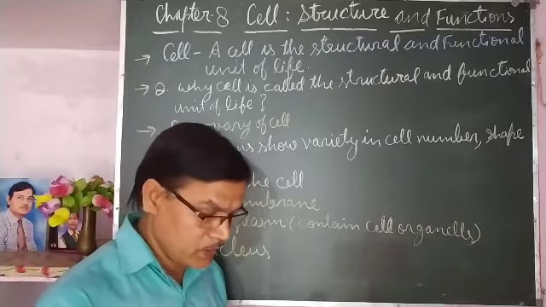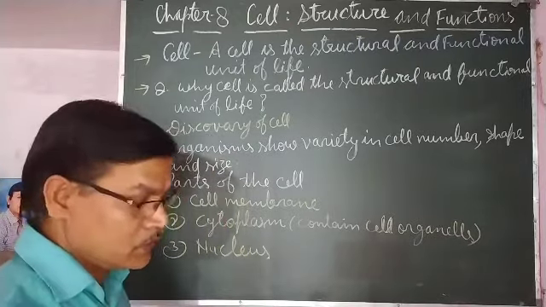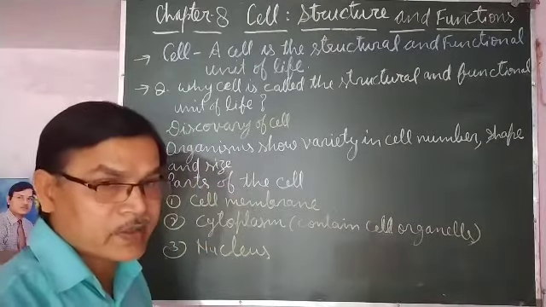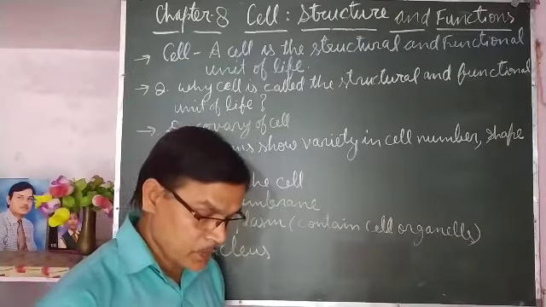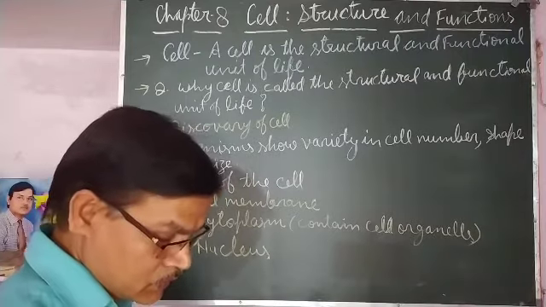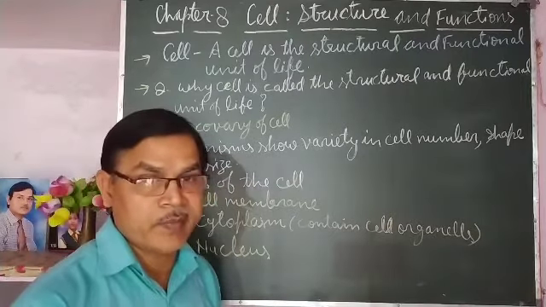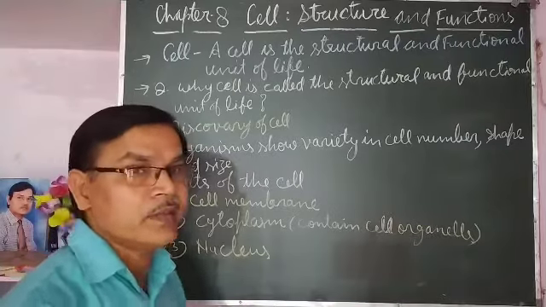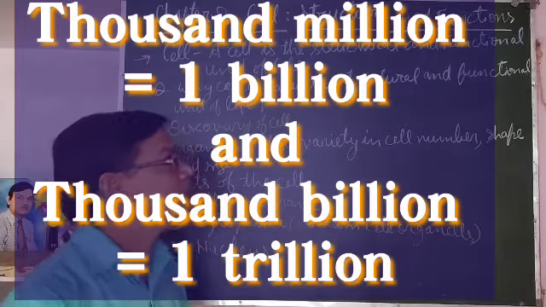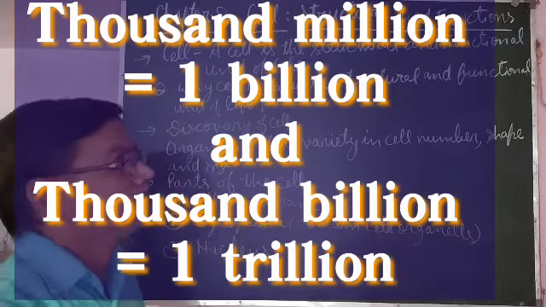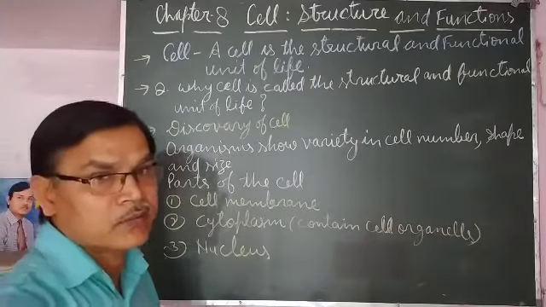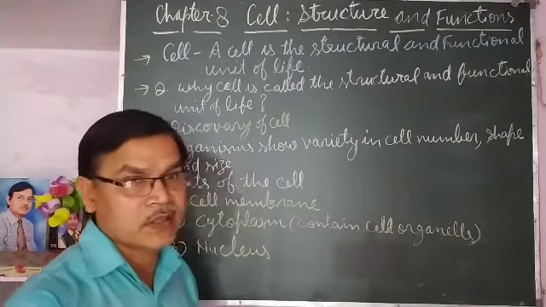How big is a trillion? 1000 million makes 1 billion, and 1000 billion makes 1 trillion. So a trillion is a very big number, and 100 trillion cells are there in the human body. You can imagine how many cells are there.